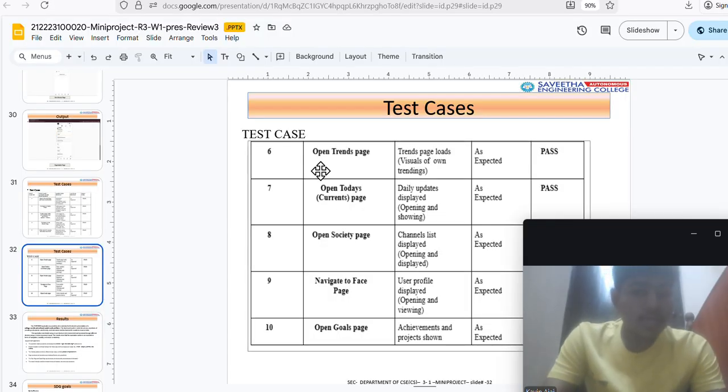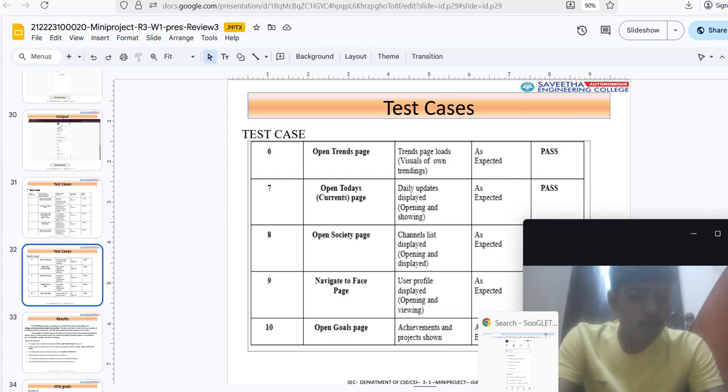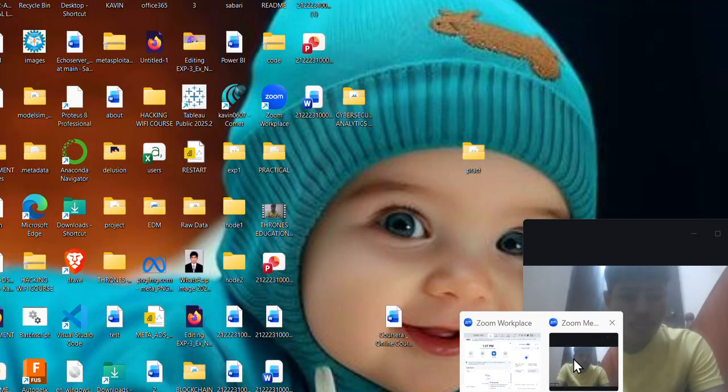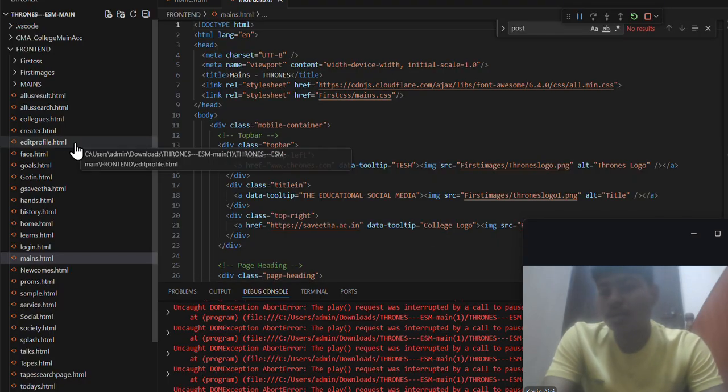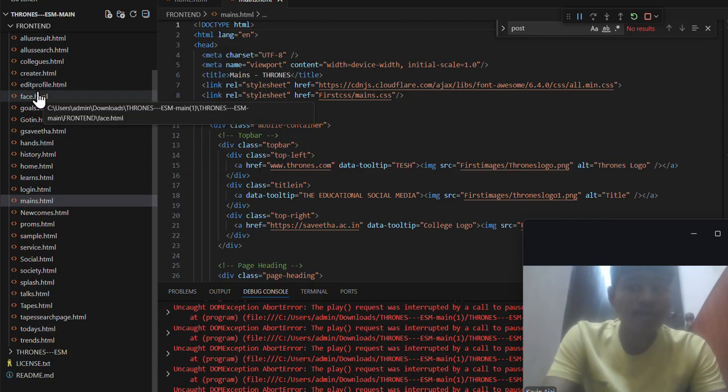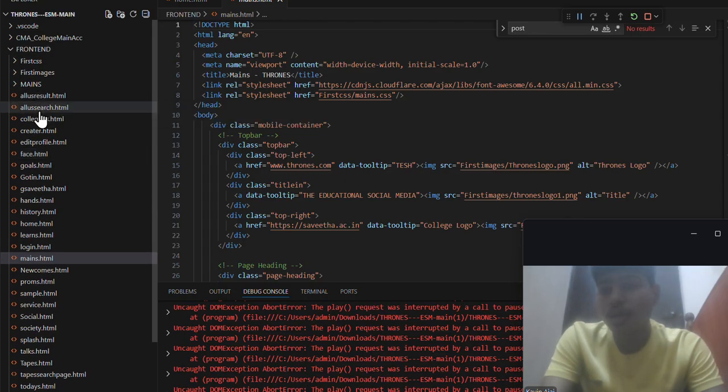So this is the test case done in the trends page. As I said, the trends page will have the top trending topics. So when we refresh, what happens, all these test cases are done to see whether the front end is working without any lag. So we can now move to the code. As I said before, there is nothing to explain. There are various options, so we have done this coding.